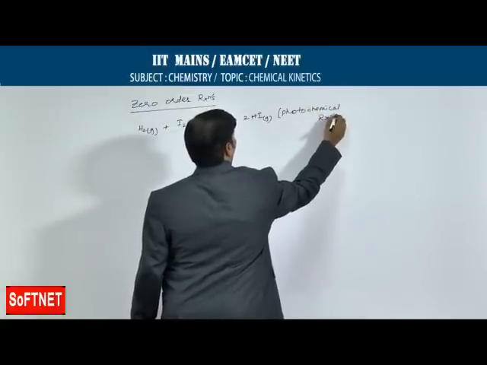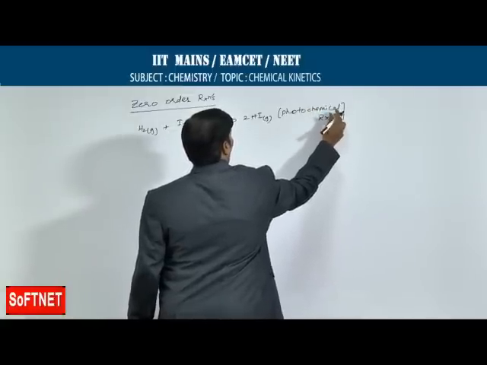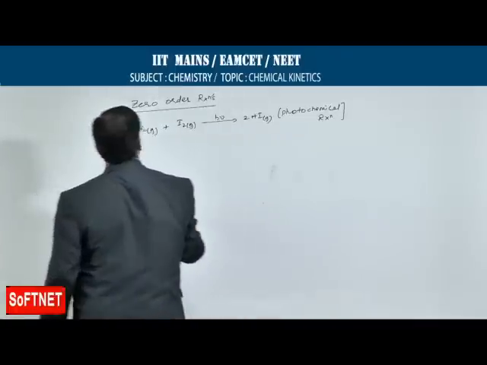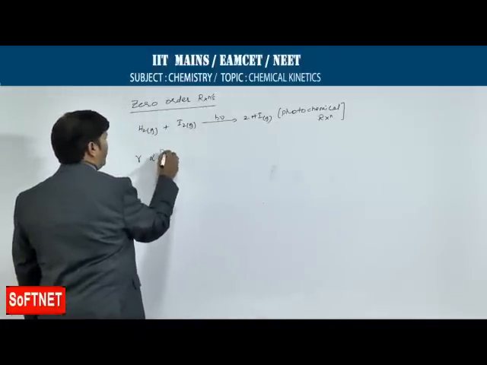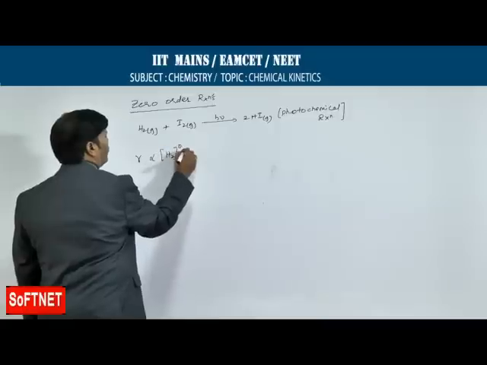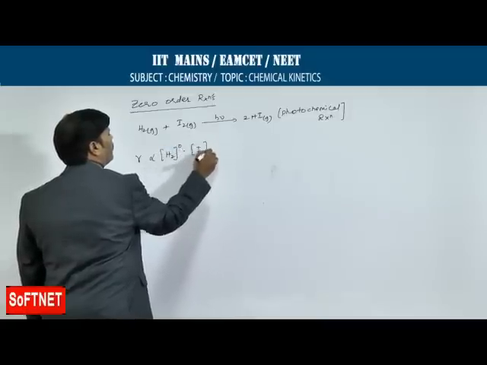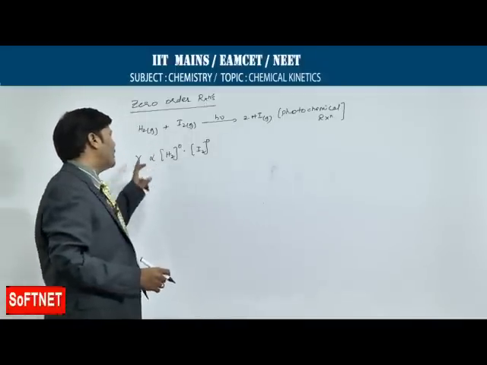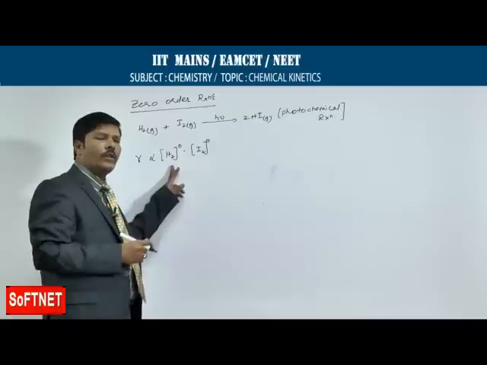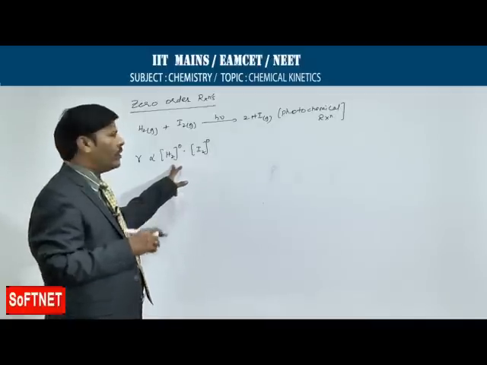Photochemical reactions. A photochemical reaction follows zero order. So, if you want to write the rate equation, R is directly proportional to concentration of H2 to the power of 0 into concentration of I2 to the power of 0, because in photochemical reactions the rate of reaction does not depend upon the concentration of the reactant. We have to keep that in mind.